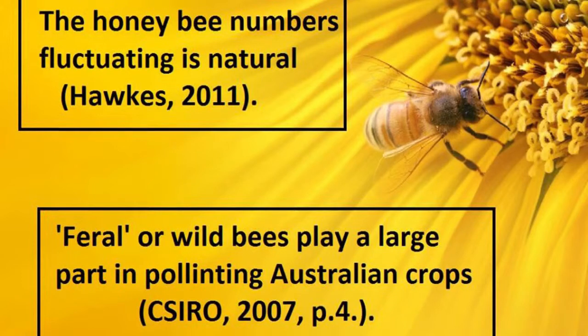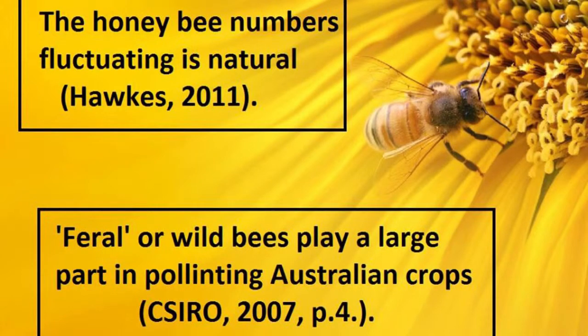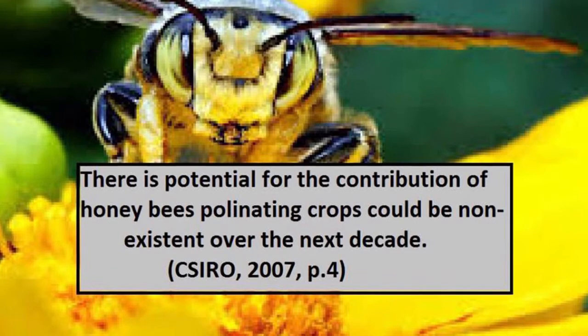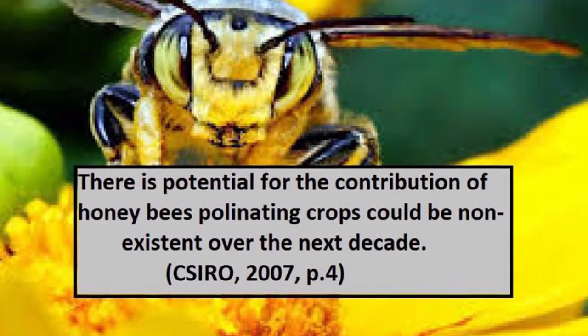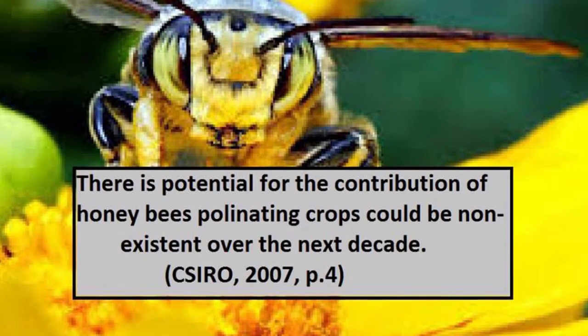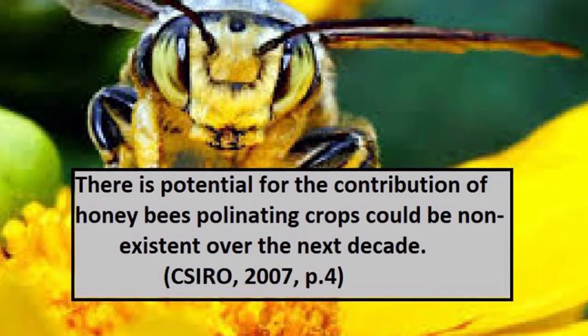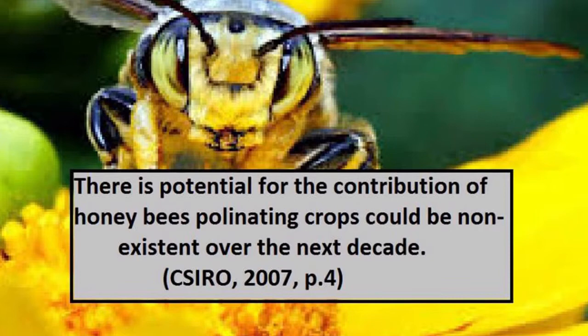The CSIRO 2007, page 4, explained feral or wild bees play a large part in the pollination of crops. As numbers of honeybees continue to decrease, the CSIRO 2007, page 4, believe that within the next decade, feral bee contribution to the pollination of crops could be non-existent.